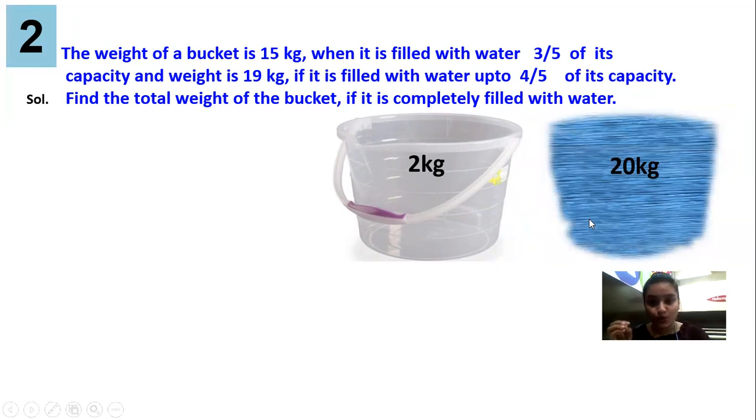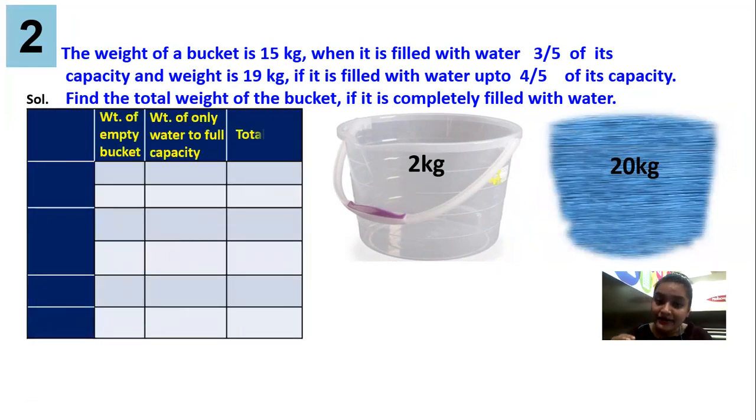So if I want the total weight, what will I do? I will first of all consider the weight of the bucket, then I'll consider the weight of the water, and for total weight, I'll just add it: 20 plus 2, 22. That means guys, when I add both the weights, I'm getting the total weight. But it was just an example. We don't know its actual weight. So for now, we are considering the weight of the bucket as X, the weight of the water as Y, and we all know total weight will be X plus Y.